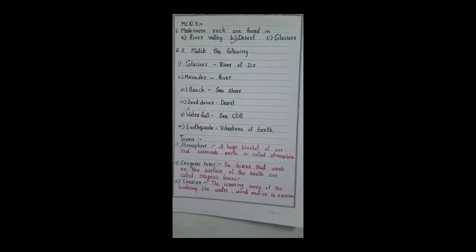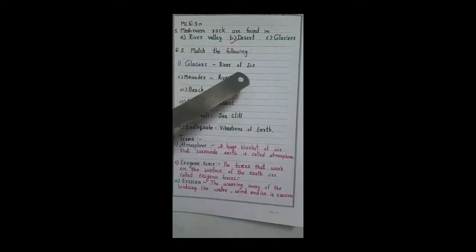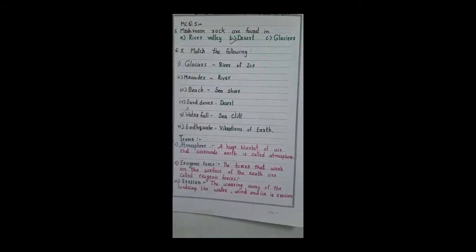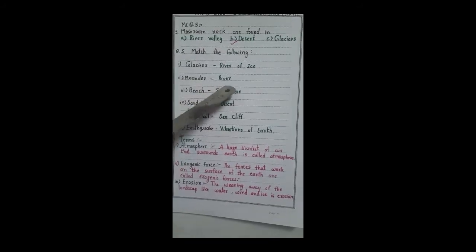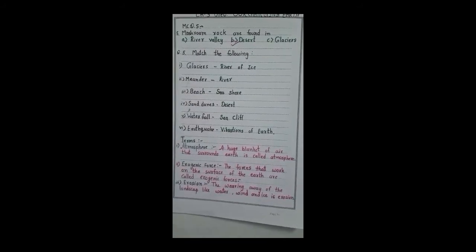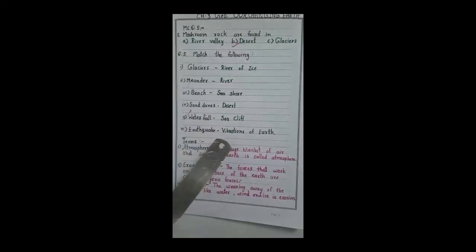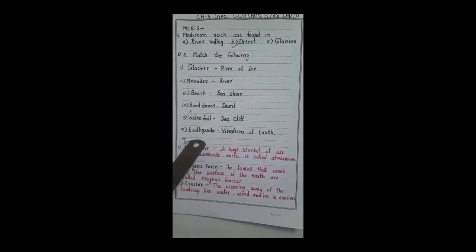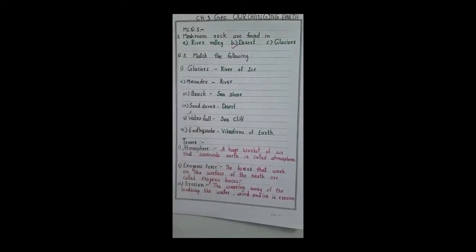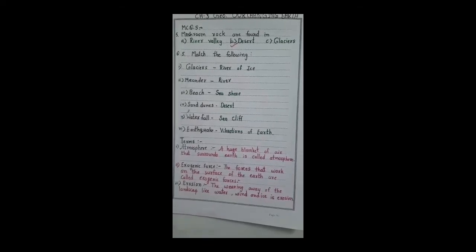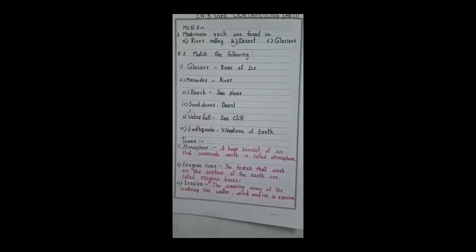Let's continue with the next question. Match the following. Glacier is the work of ice, the river of ice we can call it. Meander is connected with the river. Beaches are formed on the seashores. Sand dunes are found in the desert. Waterfalls are also the work of sea cliff. And lastly, earthquake is a vibration of the earth. So this is matched with the answers. You can learn it and note it down in your copy.